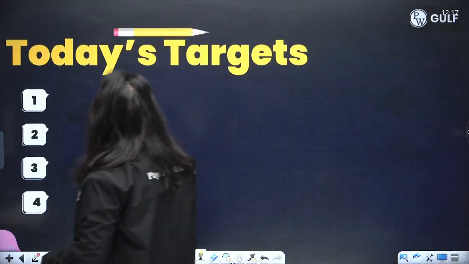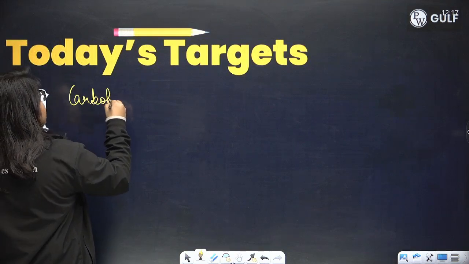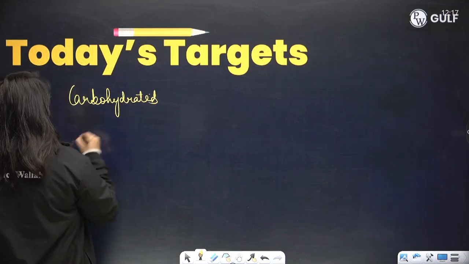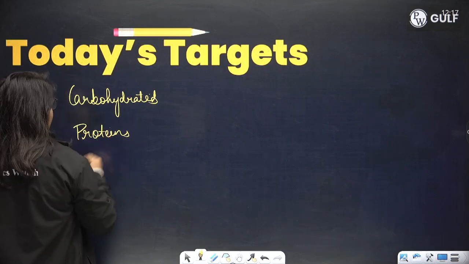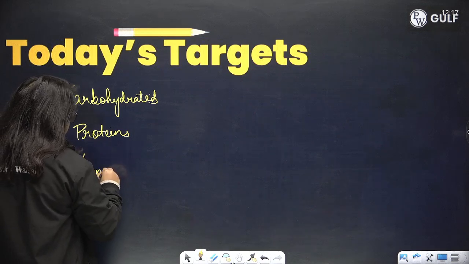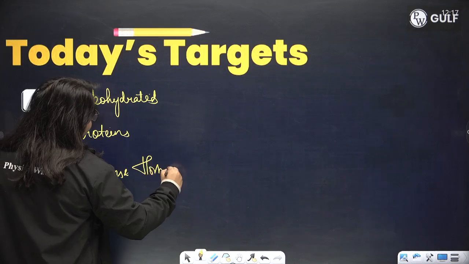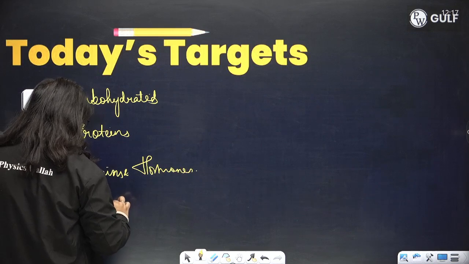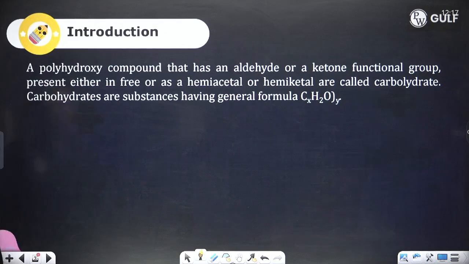In our session today, we shall be talking about carbohydrates in detail, followed by proteins. All right, and then some amount of discussion will be there on vitamins and hormones. And finally, we shall be discussing nucleic acids. Starting the discussion with carbohydrates.